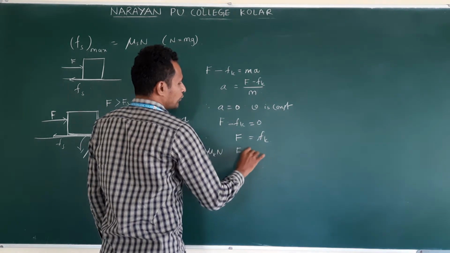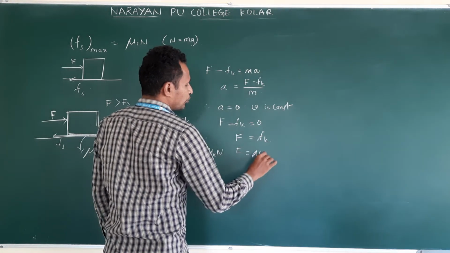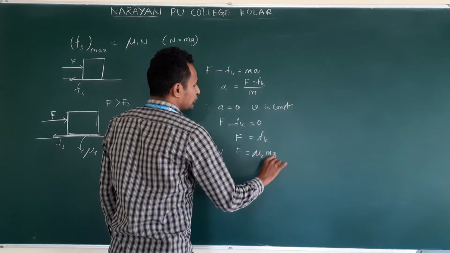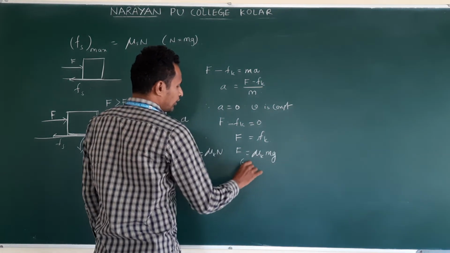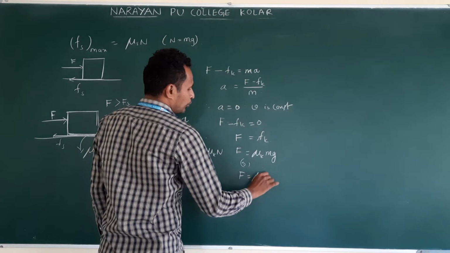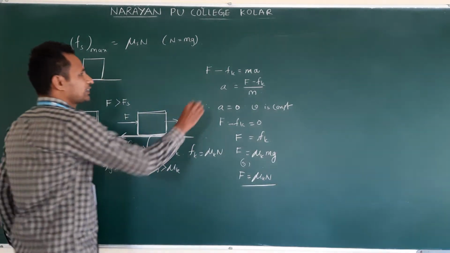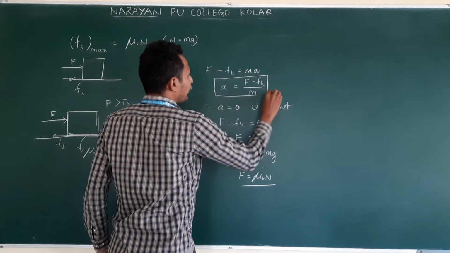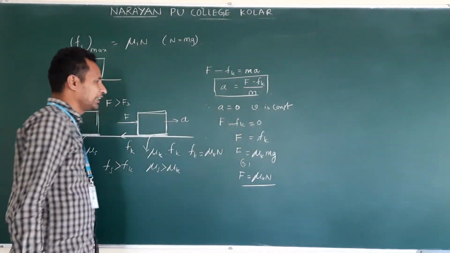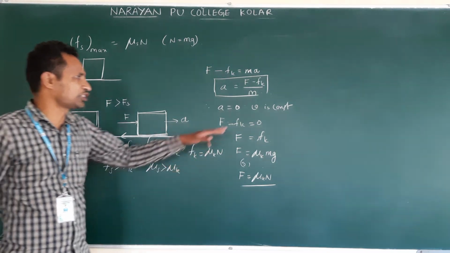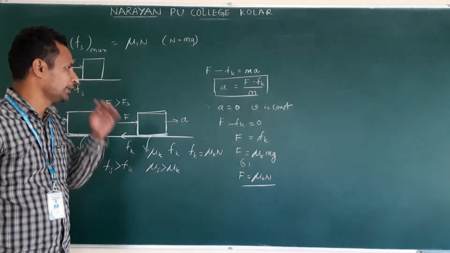Fk. So F is equal to mu k into N, or mu k into mg. If it accelerates, this will be the equation. If it is not accelerating, just moving with constant velocity, okay?